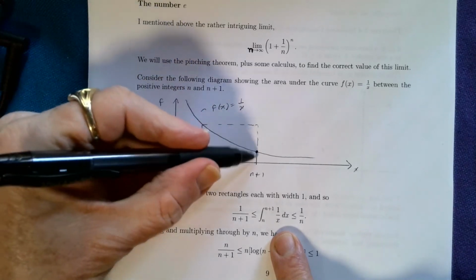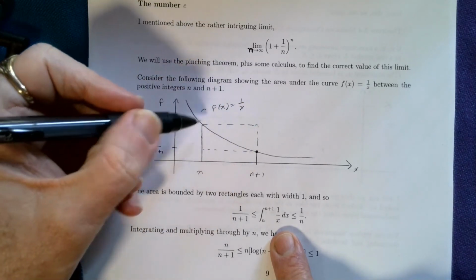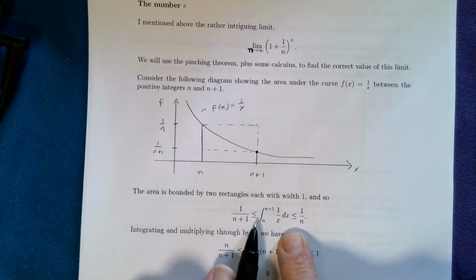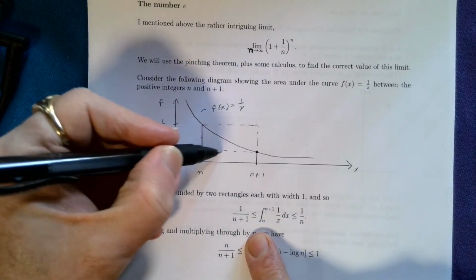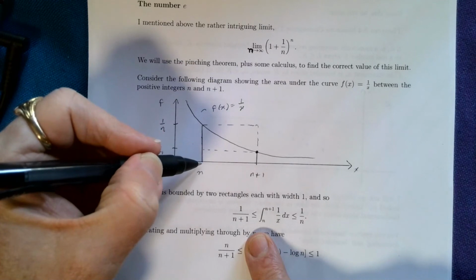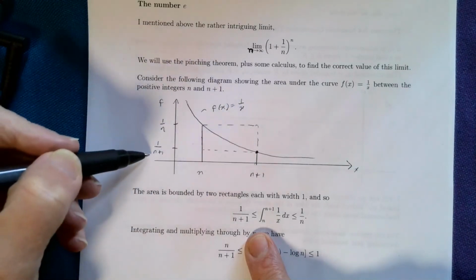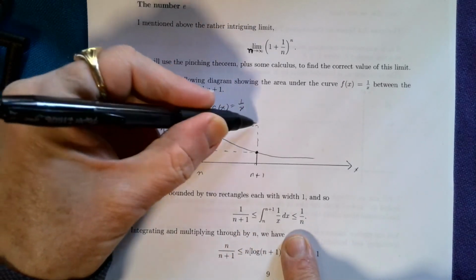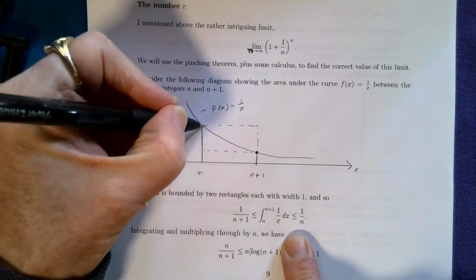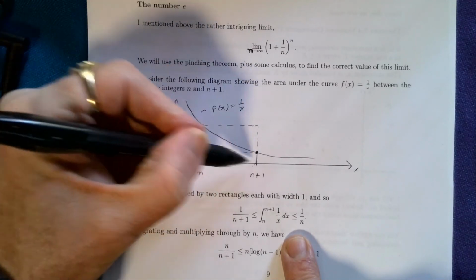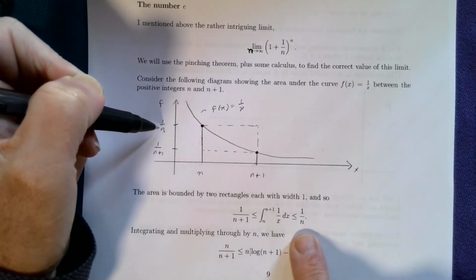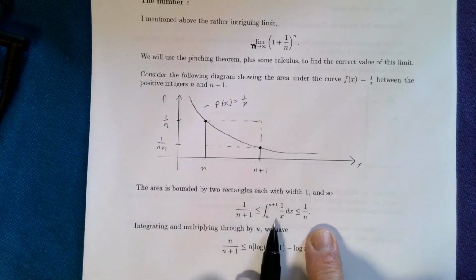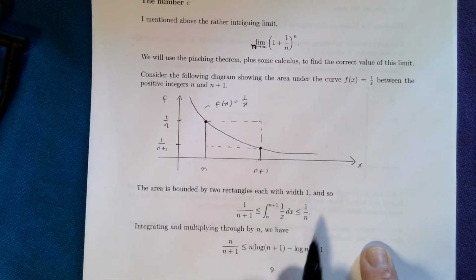So a lower bound on the area is going to be the area of this rectangle. So the true area is bigger than this little rectangle in here, whose width is 1, there's a gap of 1 here, and whose height is 1 on n plus 1. On the other hand, I can over-approximate the area by building a big rectangle here using this endpoint, and that's got width 1 and the height of this one is 1 over n. So this gives me a bound on the area. This area has got to be bigger than that but less than that.